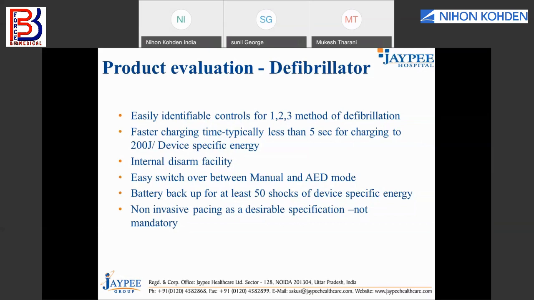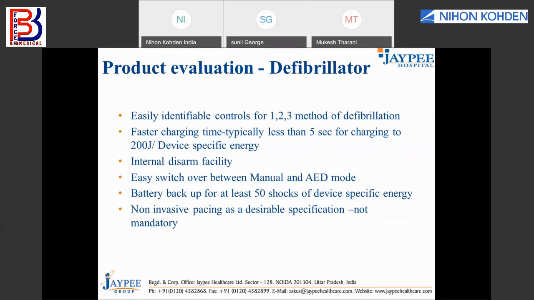So the time of defibrillation is important, so you need to have a faster charging time. Typically, while selecting 200 joules of energy or device-specific energy, you should be able to charge within 5 seconds. Now there can be an internal disarm facility. We will check whether there is an easy switch over between the manual and AED mode.